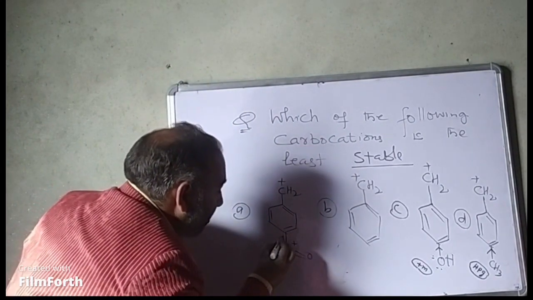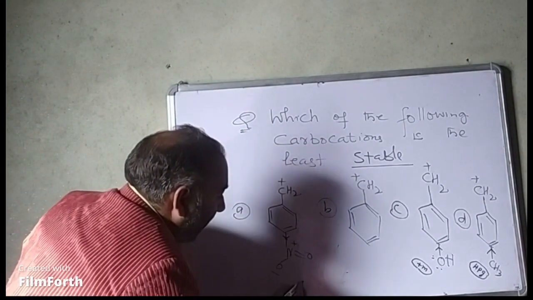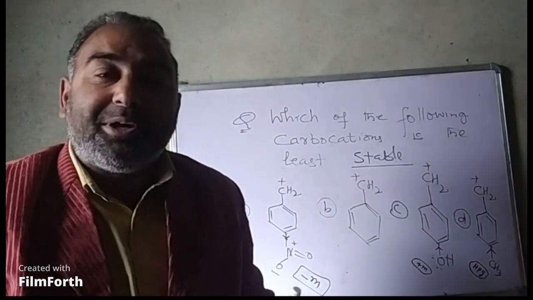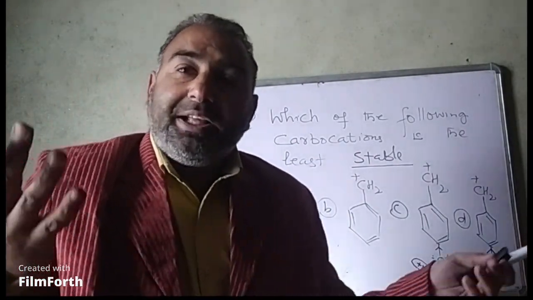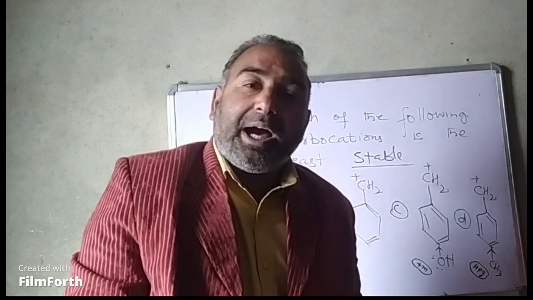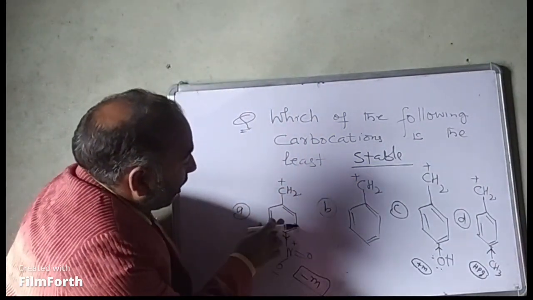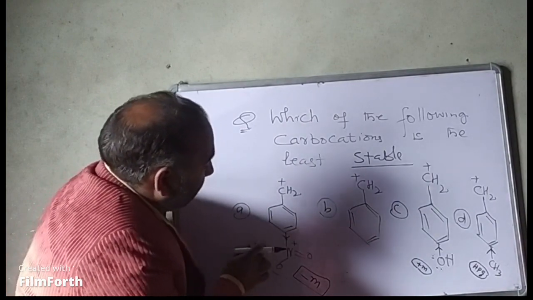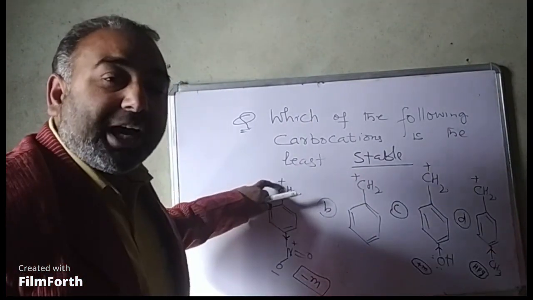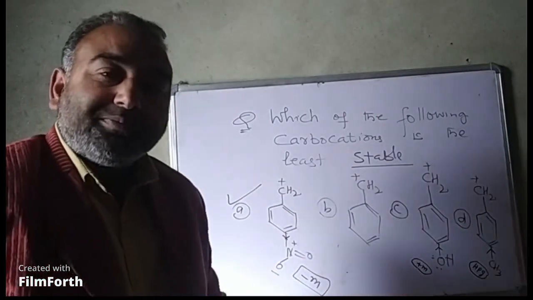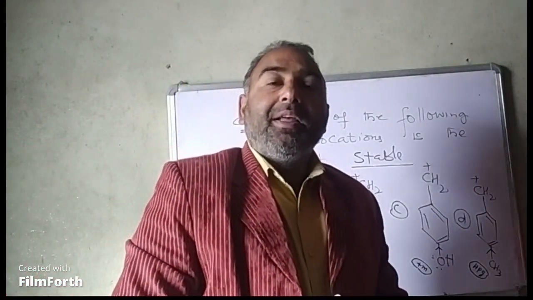You can see option number A, nitro group. It shows strong minus M effect. So when there is strong minus M, the carbocation becomes unstable, because this nitro group will remove pi bonds from the ring. It will increase positive charge at carbon. So option A is correct.